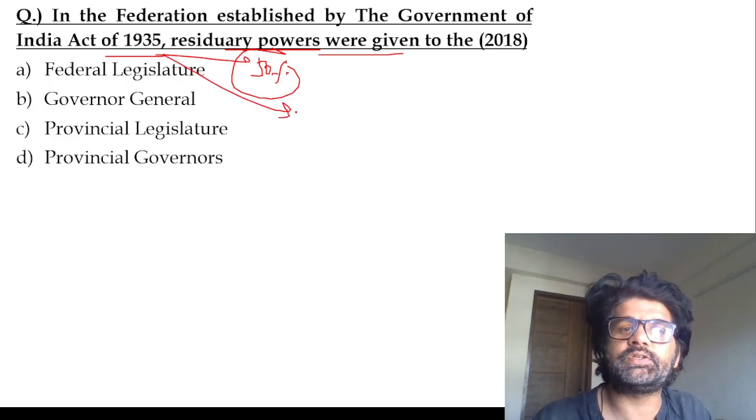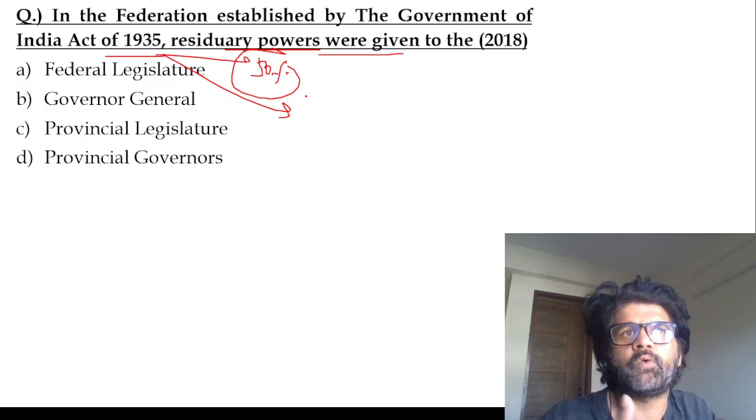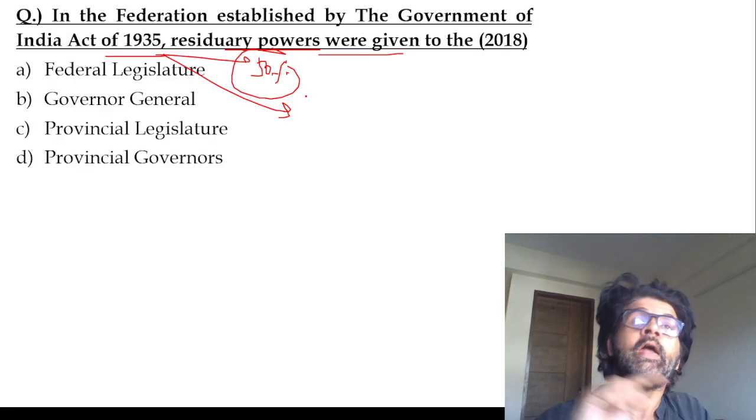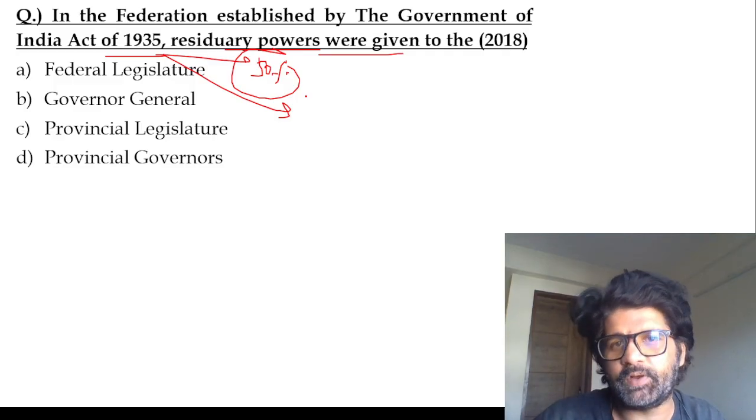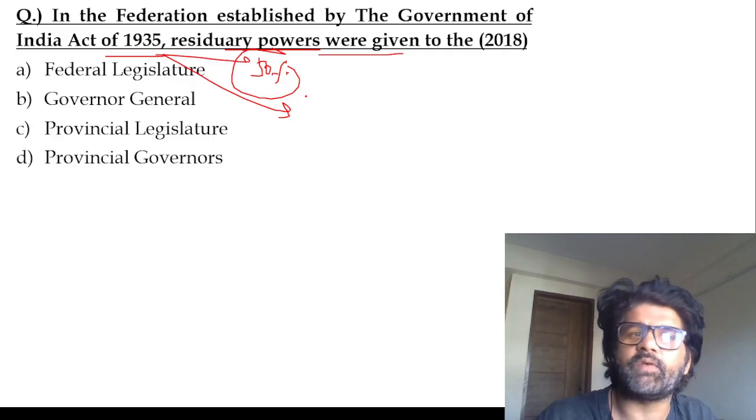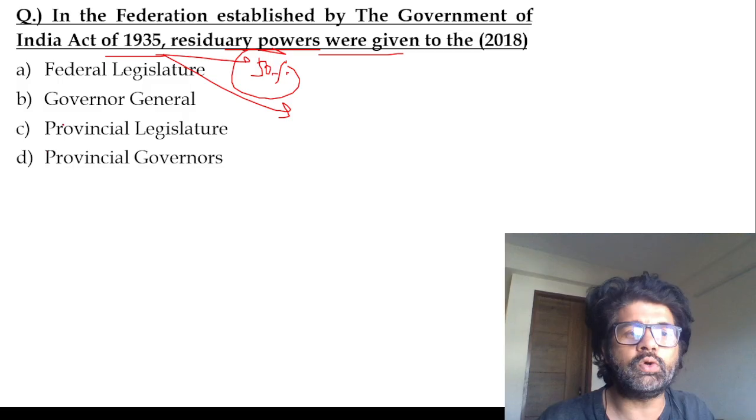Because using this 1935 act, provincial election, central election happened in 37, 38, 44, 45, 46. So we were well acquainted with the provision of 1935. And when independence happened in 47, our illiteracy was very high. And that's why we continued with major provisions of 1935. Residuary powers were given to the Governor General.